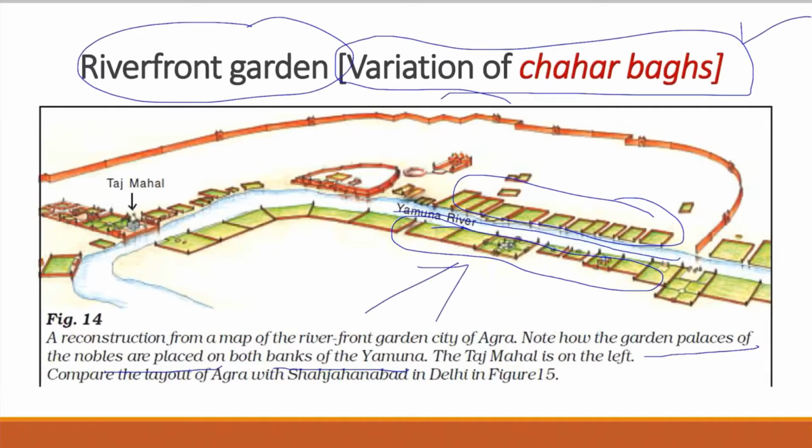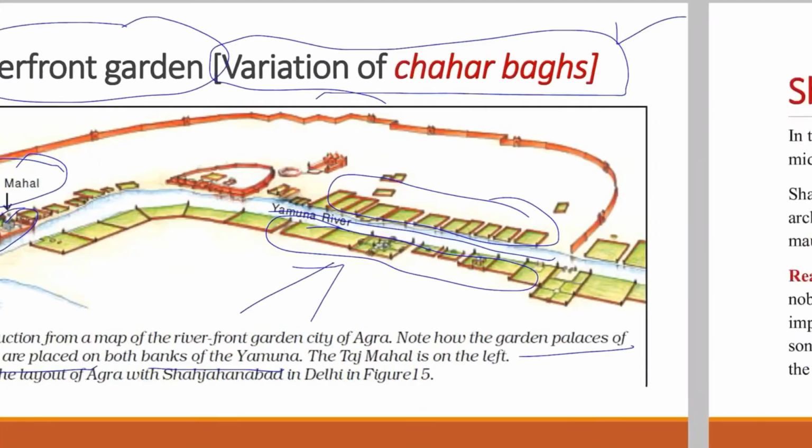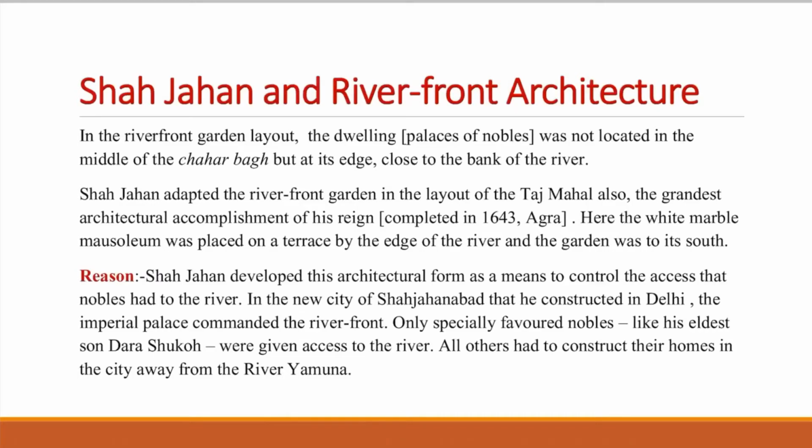This is another style of architecture. And you see here, this is the Taj Mahal. The Taj Mahal also was built on the riverfront layout. So friends, we will study the riverfront architecture of the Shah Jahan period. He introduced the riverfront layout. In the riverfront garden layout, the dwelling, that is the palaces of nobles, was not located in the middle of the Charbagh but at its edge or close to the bank of the river.